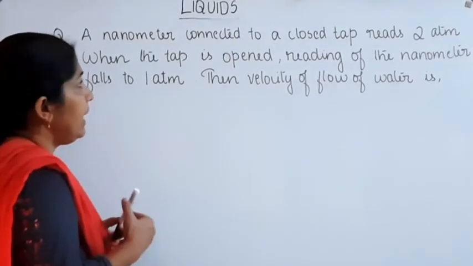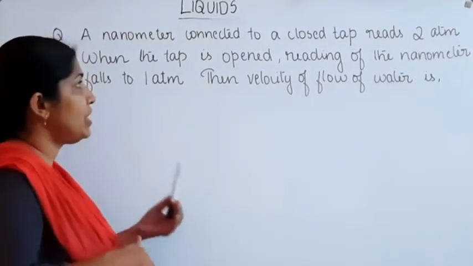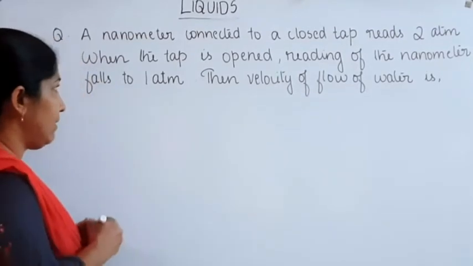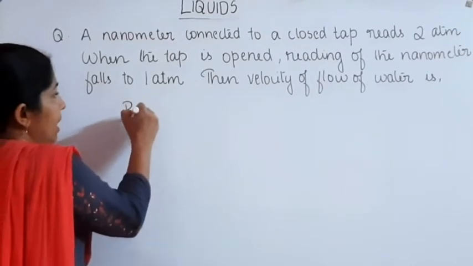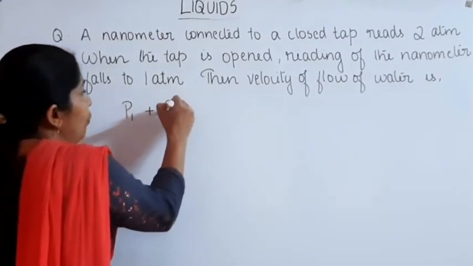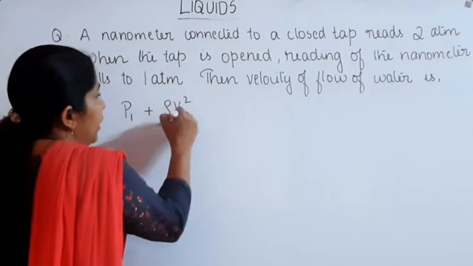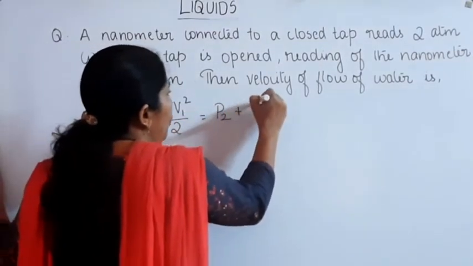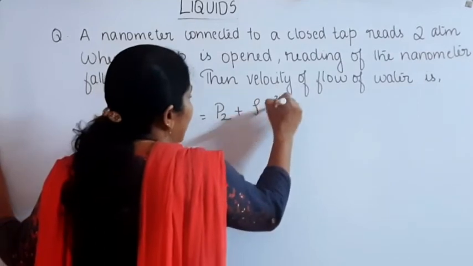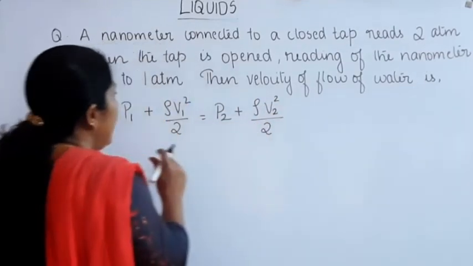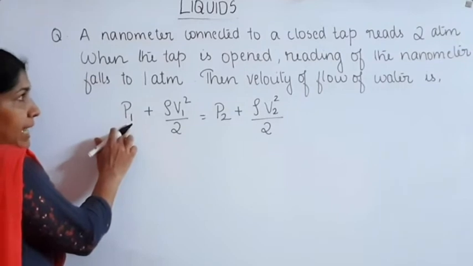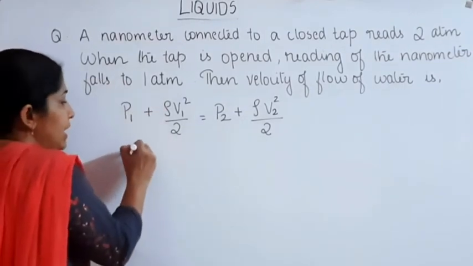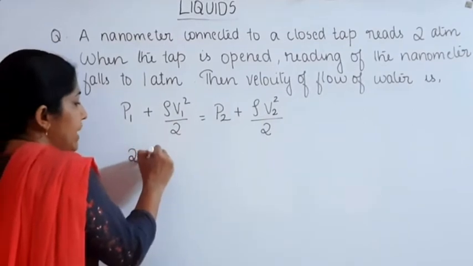Here we need an equation which connects pressure and velocity. From Bernoulli's theorem, we can write the equation like this: P1 plus rho V1 square divided by 2 is equal to P2 plus rho V2 square divided by 2. Here we know that P1, in the case of closed pipe, the manometer reads 2 atmosphere, that is P1 is equal to 2 atm.